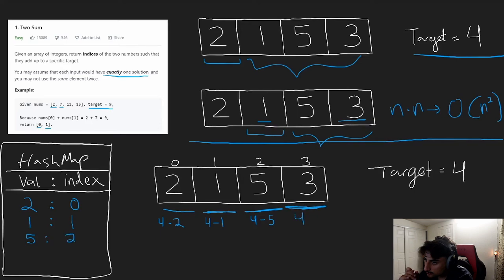We check, does 4 minus 3 exist in our hash map? Now that's 1, so we see it does exist, right? Right over here. The value exists and its index is 1. So now we found our 2 values that sum to the target, and we want to return their indices, which are going to be 1 and 3.